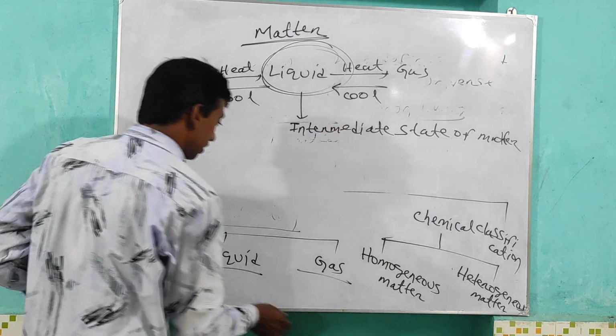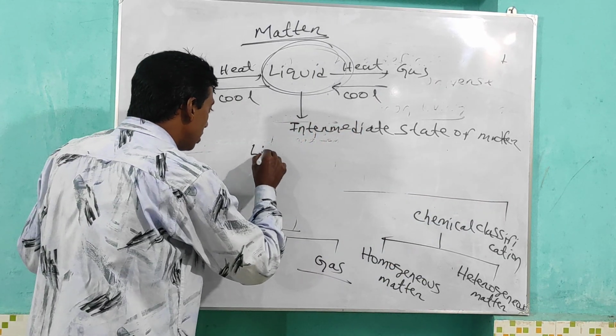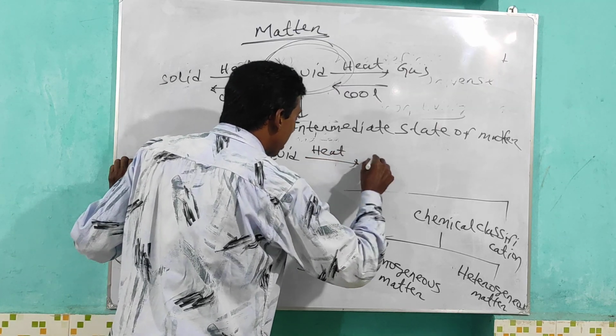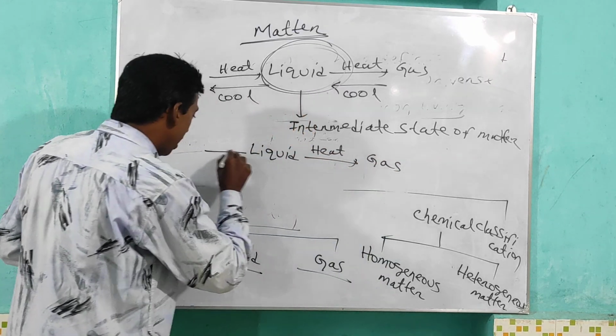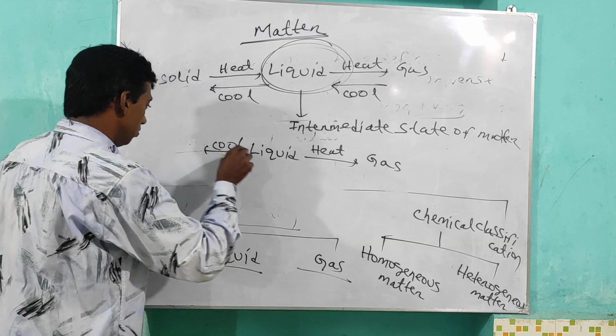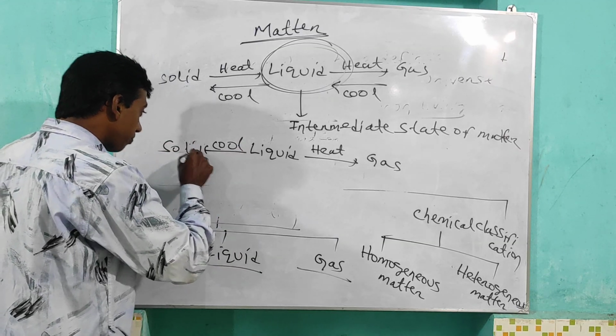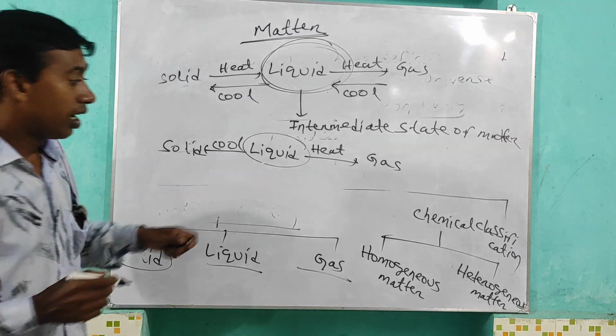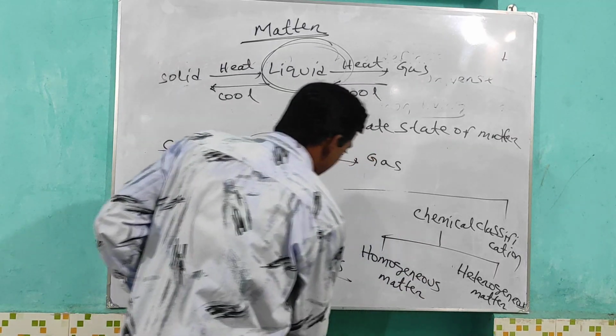Liquid, heat, you get gas. Liquid, cool, you get solid. The liquid is the intermediate state of matter.